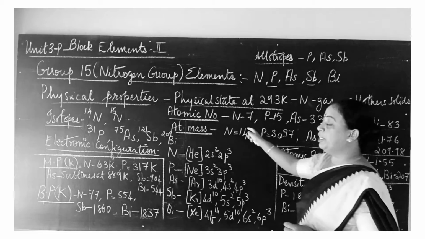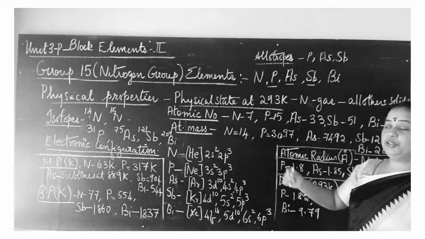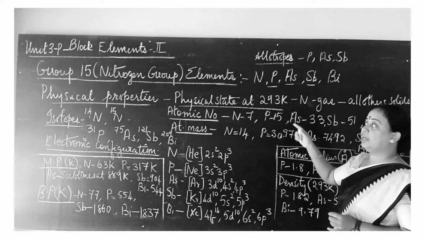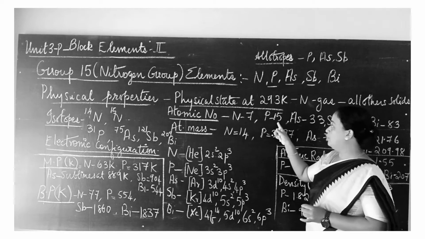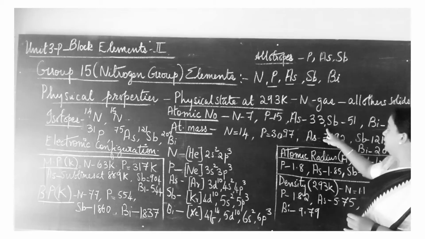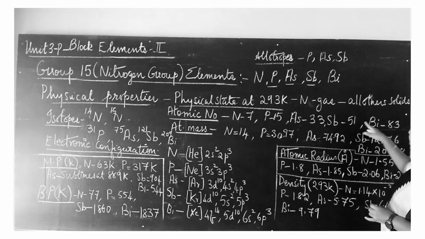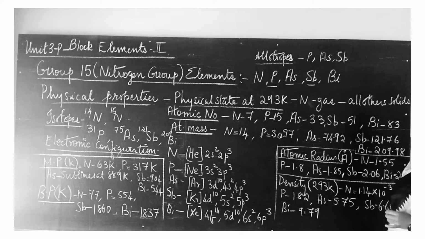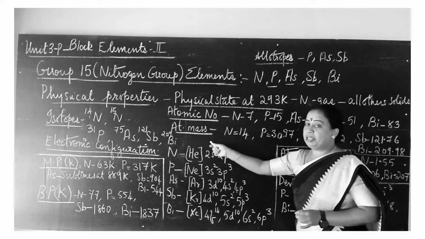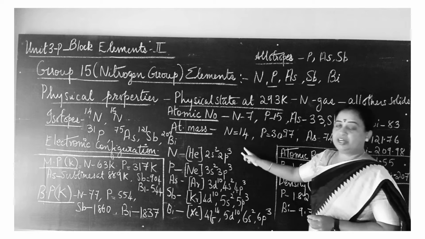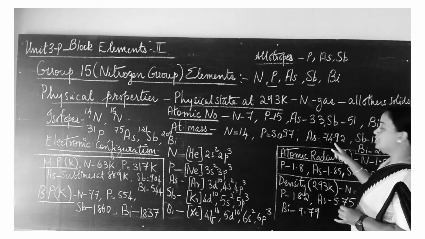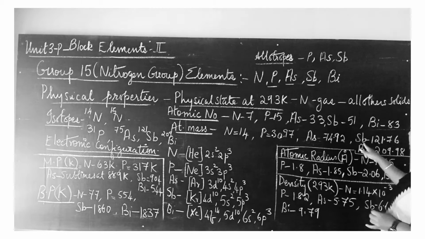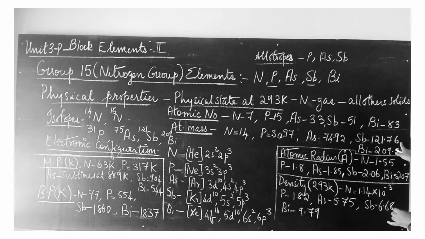Next let us see the atomic number. Coming down the group, the atomic number increases in the nitrogen group. Nitrogen's atomic number is 7, phosphorus 15, arsenic 33, antimony 51 and bismuth 83. Next we will see the atomic mass. The atomic mass of nitrogen is 14, phosphorus 30.97, arsenic 74.92, antimony 121.76 and bismuth 209.98.